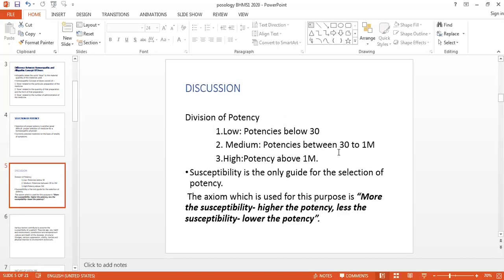ये हमने बनाया है क्राइटेरिया because of our practice और ये हमको easy जाए इसलिए. So there are different opinions regarding the selection of the potency. और मैंने अगर lower potency से शुरुआत की है तो आप बोलोगे नहीं मैडम, we will prefer the higher potency. So there are a lot of differences in opinion, and for our convenience we have divided this. Dr. Hahnemann has never divided this.